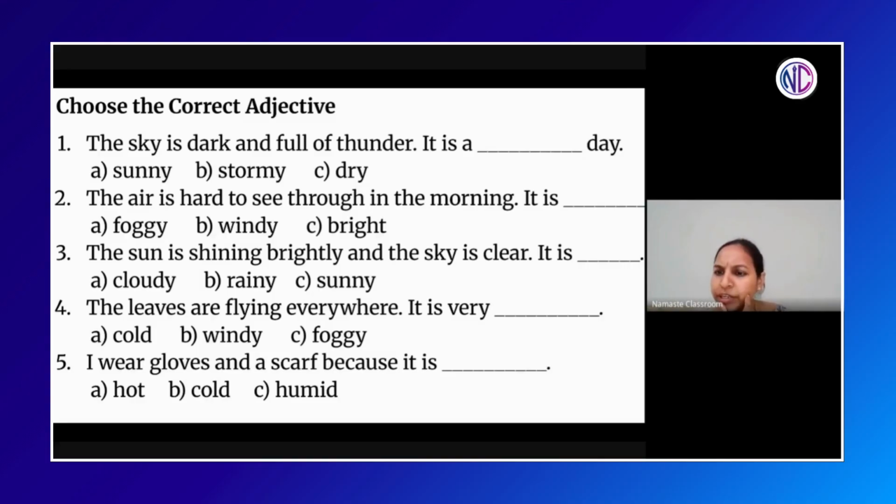Now, what is the meaning of humid? Does anyone remember? What is humid? You don't know what is humid? Humid is where you are sweating a lot. There is no sun, but it is so hot that you are sweating, sweating, sweating. So that is called humid. This happens when you go to an ocean or a beach, a place where there is a sea. So the climate over there is humid. For example, in India, Kerala is very humid.